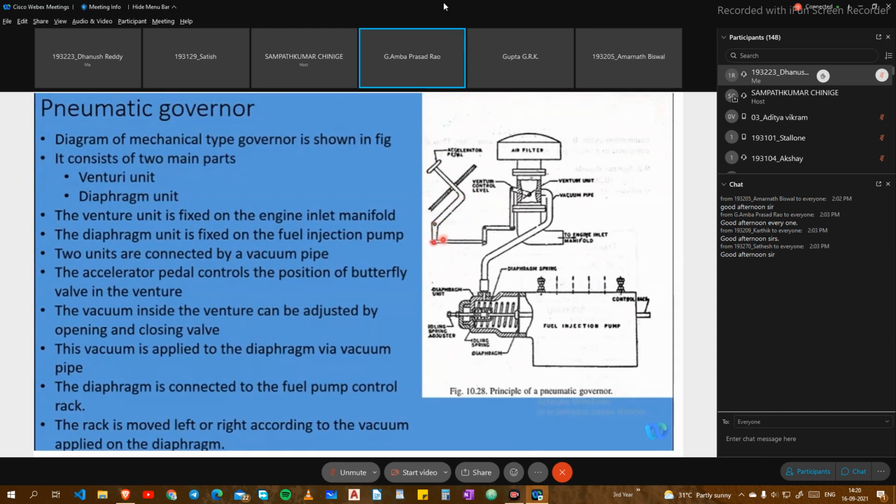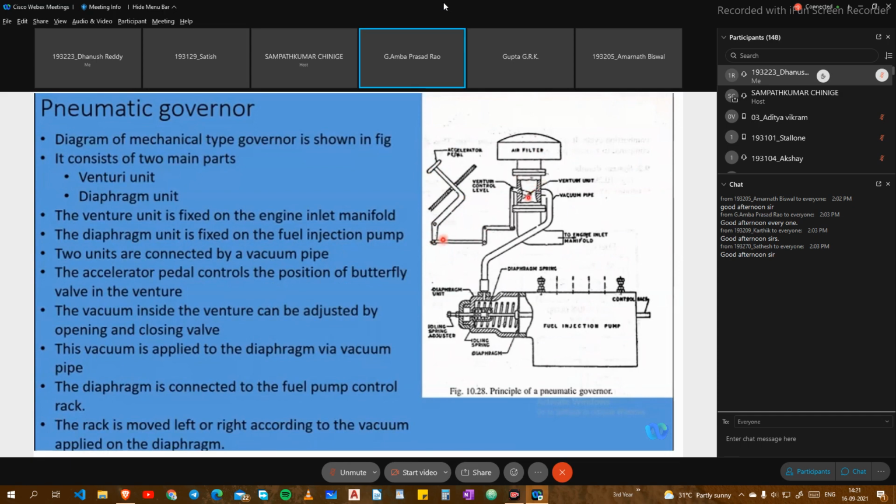There is a throttle plate like this, below the air filter. So this gets varied when you press or withdraw.